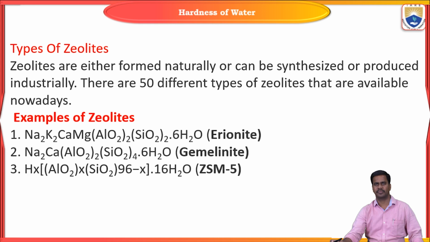Some types of zeolites are Aeronite, Gemirinite, and Jerusalem 5. These are all sodium aluminum silicates. By using these zeolites, we can remove the permanent hardness producing salts from water.